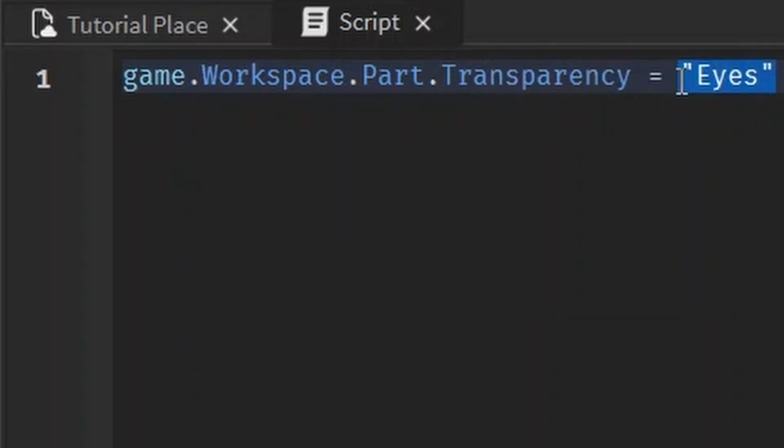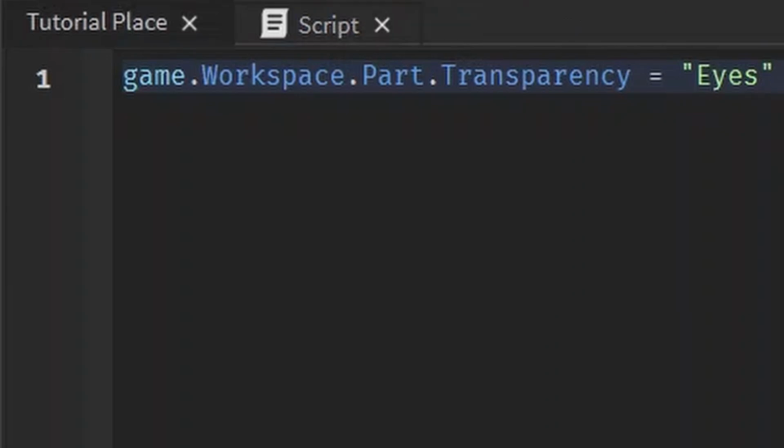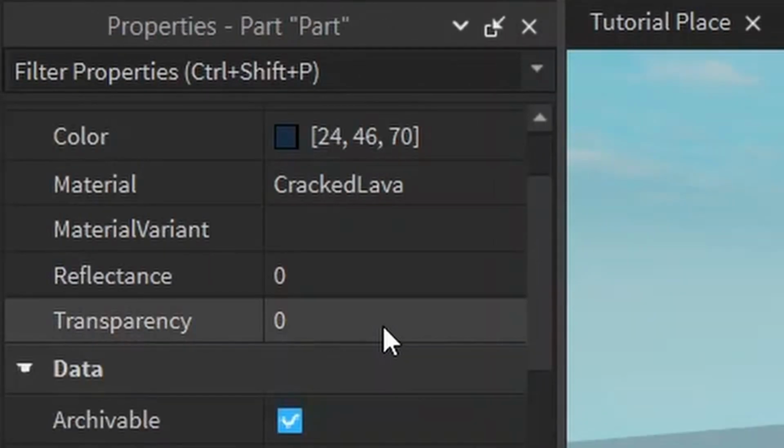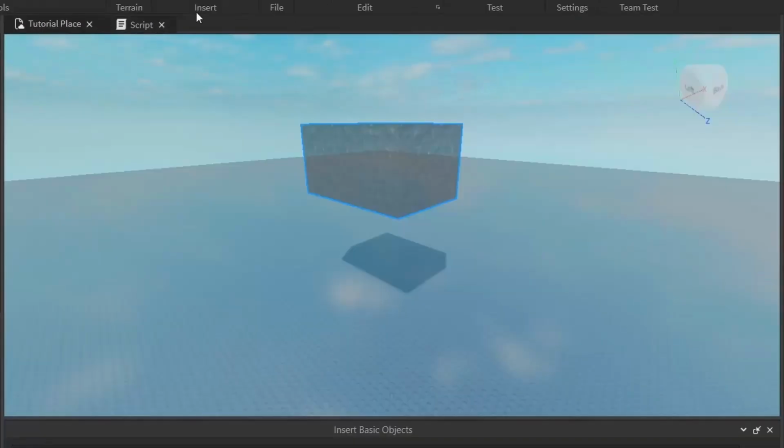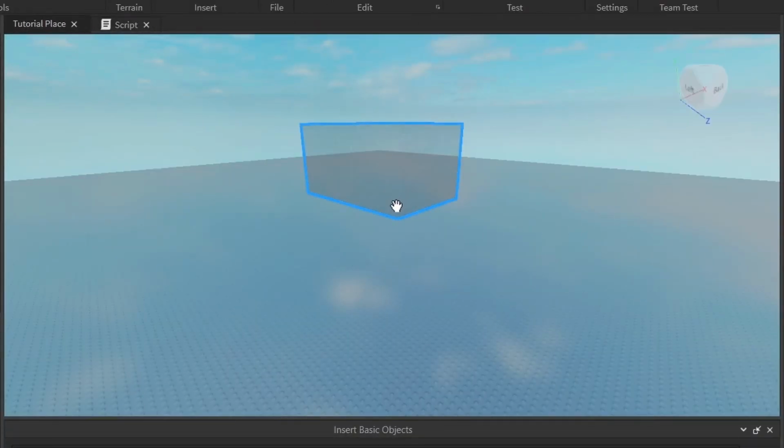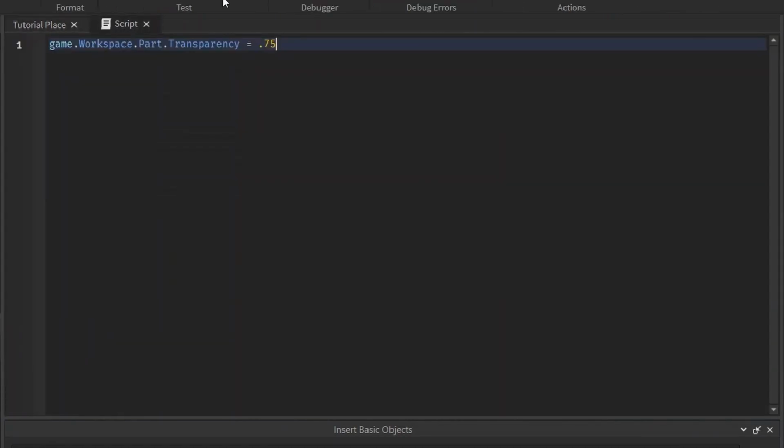We can't make Transparency equal to Eyes because, look, if we try to do it, it stayed the same. Nothing happened. We can't make it equal to Eyes because Eyes isn't a number. It's not going to work. So let's change it to, I don't know, 0.75. Right now it's at 0.5. Change it to 0.75 transparency and there you go. We changed it using the script.